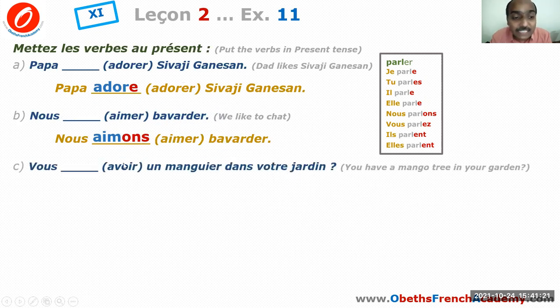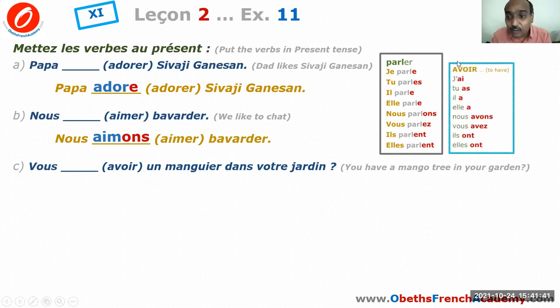Next we're going to use the verb avoir. It's not a regular ER verb like parler or adore or aimer. It's an irregular verb, a very important irregular verb. So, vous avez un manguier dans votre jardin? Do you have a mango tree in your garden? The verb is avoir, and I told you it's an irregular verb.